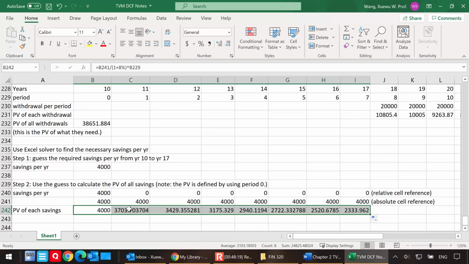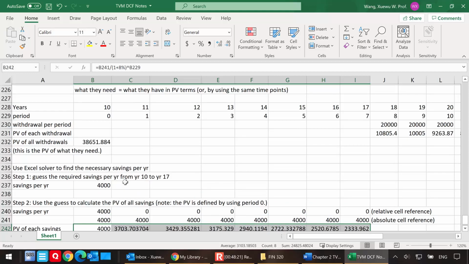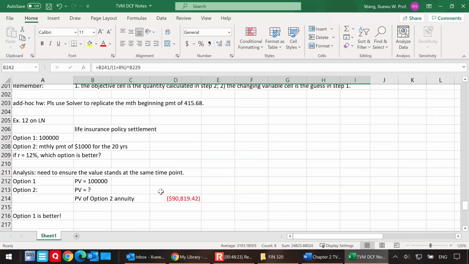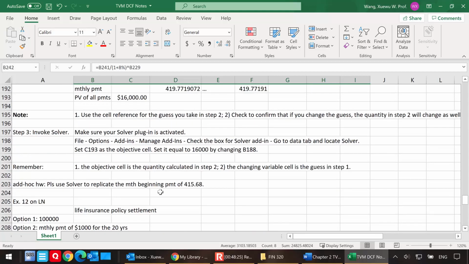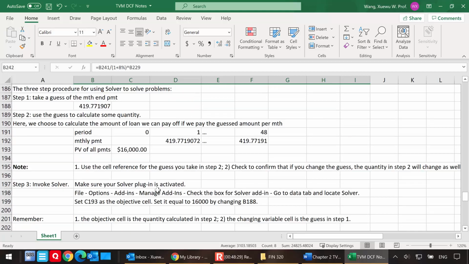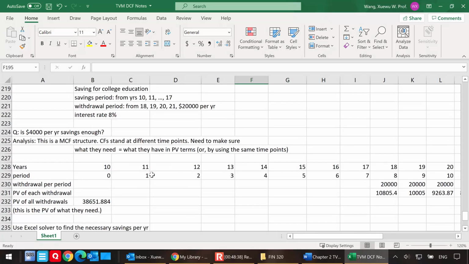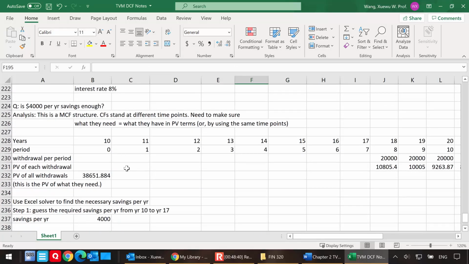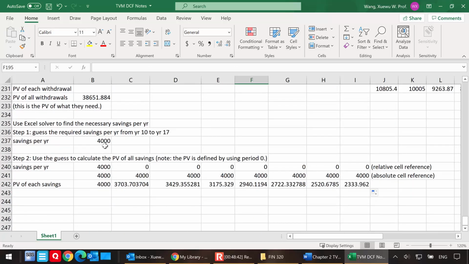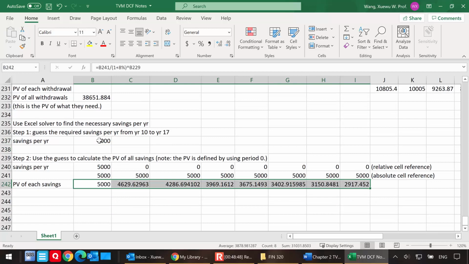So you see that I have already implemented my 2 notes here from the Excel solver functionality. Remember, use the cell reference and check to confirm that if you change the guess, your quantity in the second step is going to change. So how about we save, let's say, $5,000 here? Yes, everything changed. That's good.